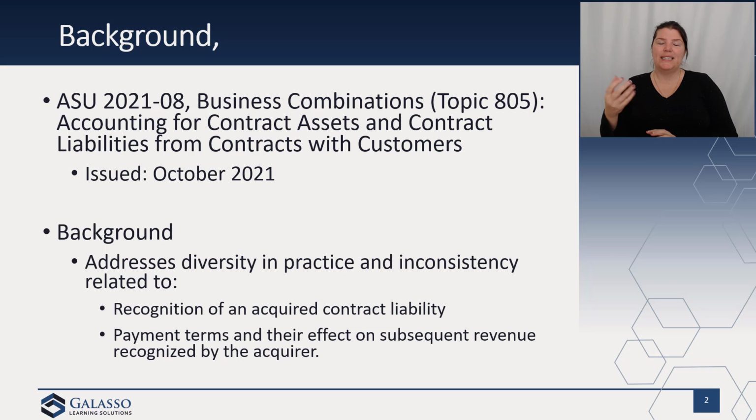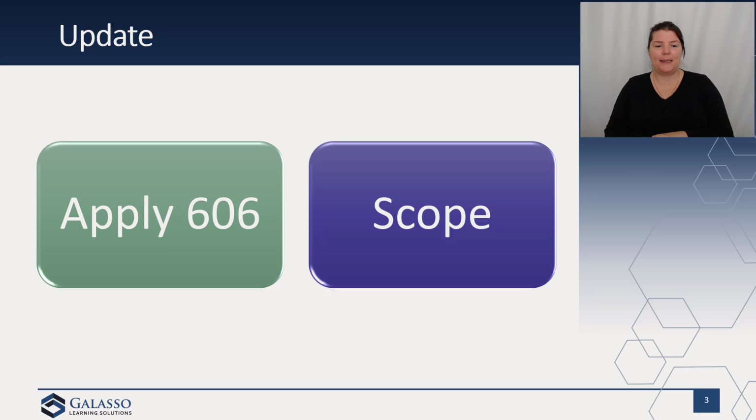Many people asked for additional guidance on how to measure these contracts. If you think about it, 606 is a performance obligation approach, right? With the timing of revenue, you recognize revenue over the estimated contract. So for some of these contract assets and contract liabilities, what are we going to do? This update requires that the acquirer, instead of using fair value under the acquisition method, will recognize and measure the contract assets and contract liabilities acquired in a business combination in accordance with Topic 606. So instead of using Topic 805, we're going to follow Topic 606.